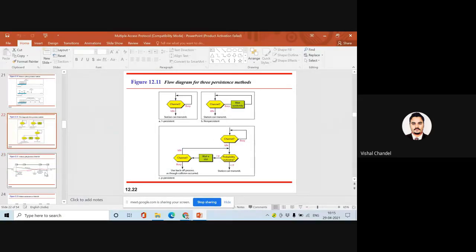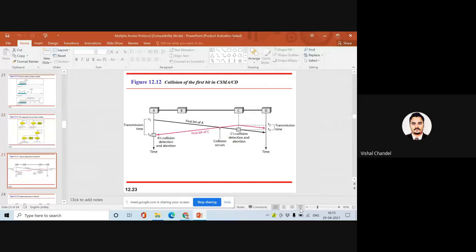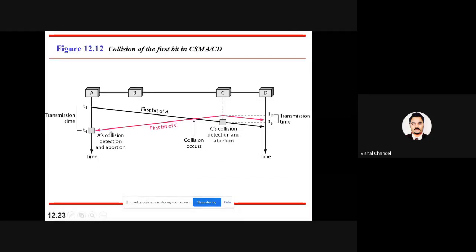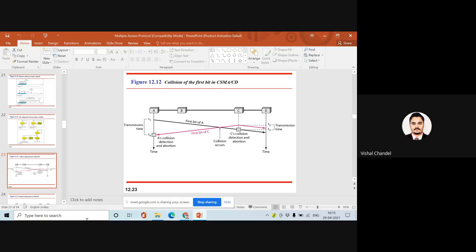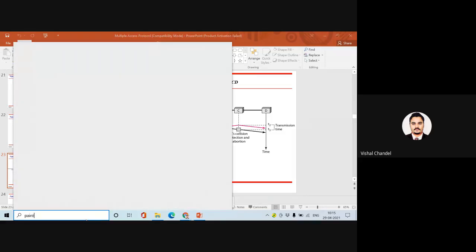So in the collision detection, by this example or by my diagram I was explaining, suppose A and C, you have to just focus on this point. We should not get too confused. Just wait.